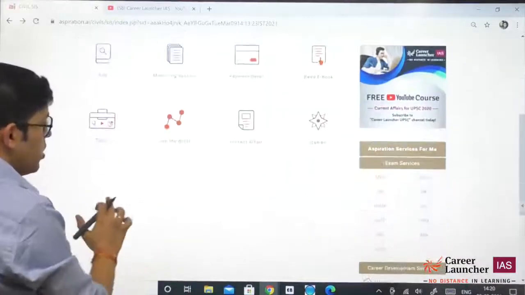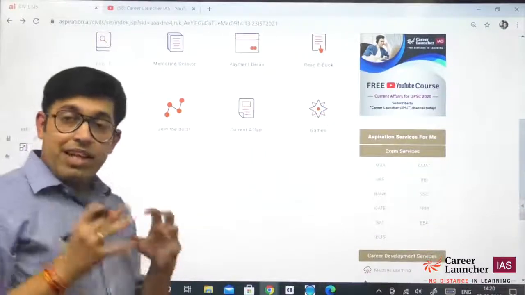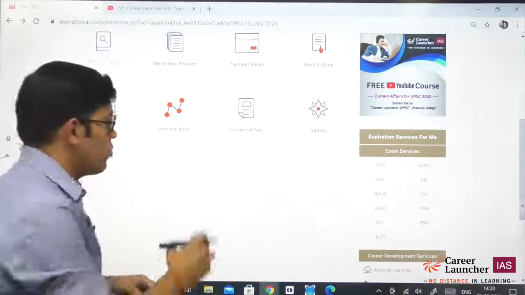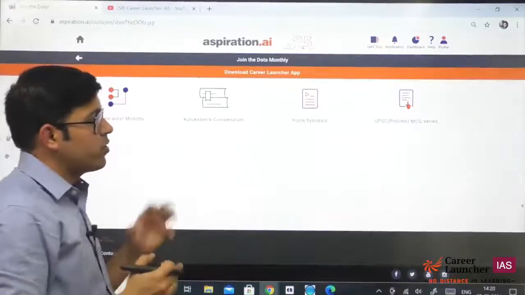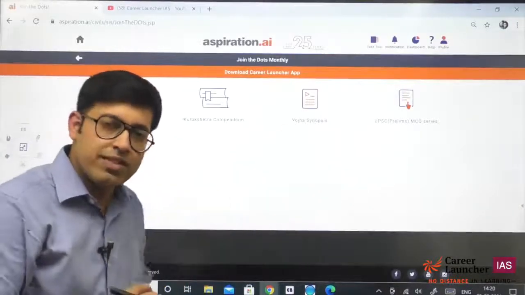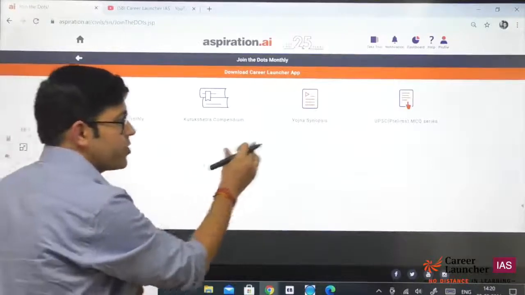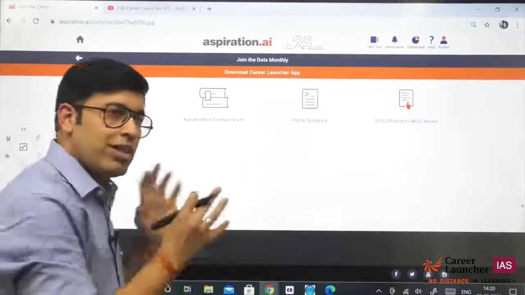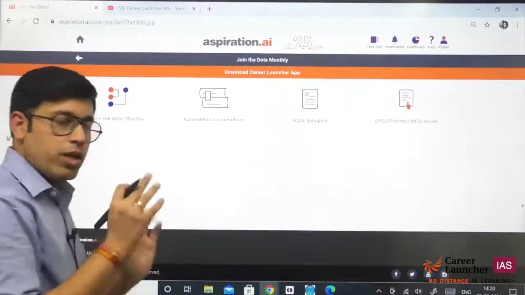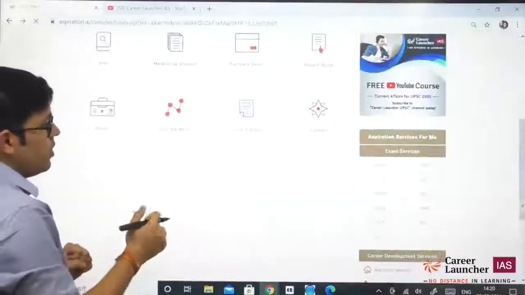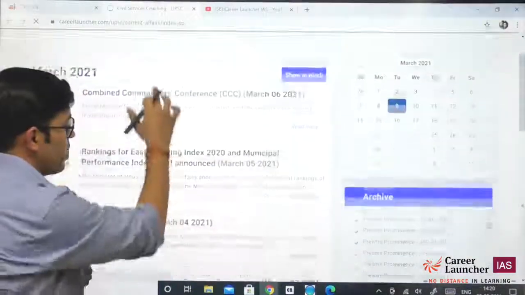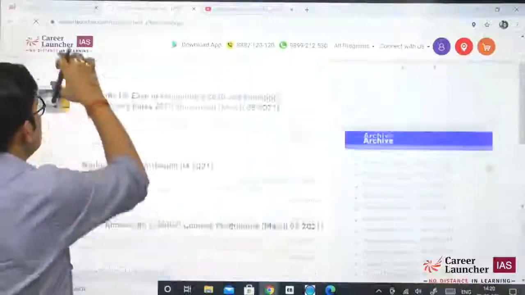Then comes your Join the Dots. It is again an extremely important tab where you will find your current affairs magazines for the month. We provide 4 different types of magazines to a student on a monthly basis, which are based on current affairs, Kurukshetra, Yojana, and there is a prelims question series from current affairs. All these magazines can be accessed from the Join the Dots tab. Your daily current affairs notes are in the current affairs tab where you can check out your daily current affairs notes.